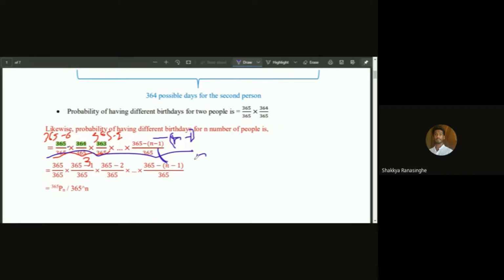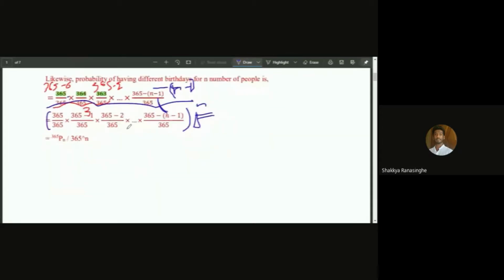So we can reduce the equation to this formula right here. The bottom part is 365 to the power n, and the numerator is 365 multiplied by 364 multiplied by 363, and it goes on like that. So that is 365 permutation n, right?